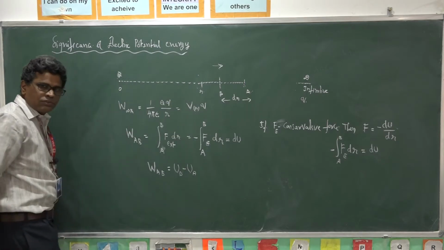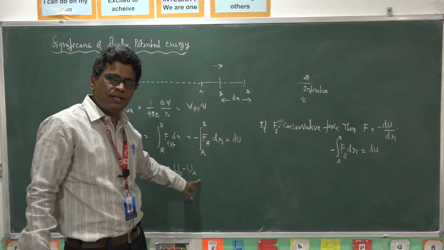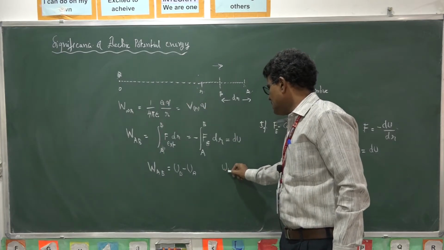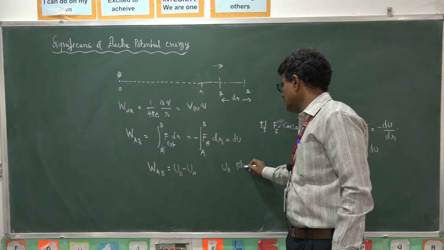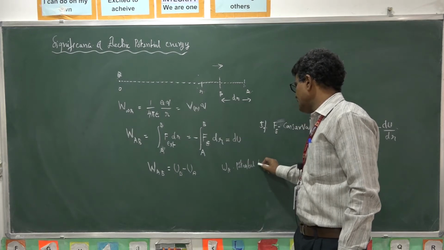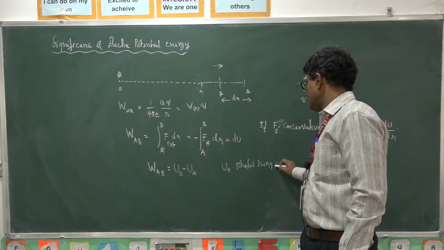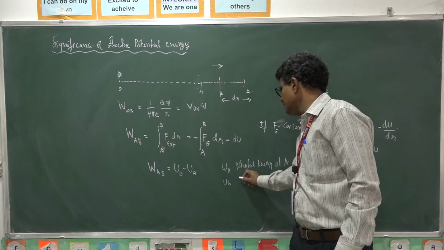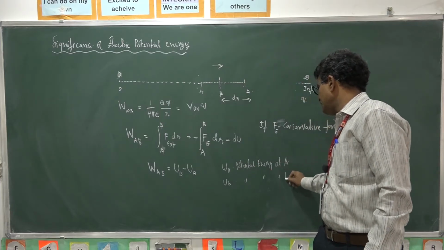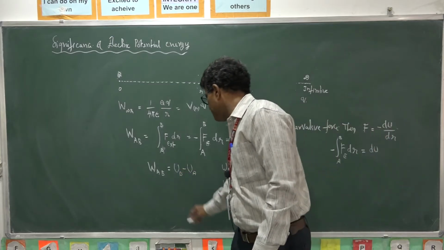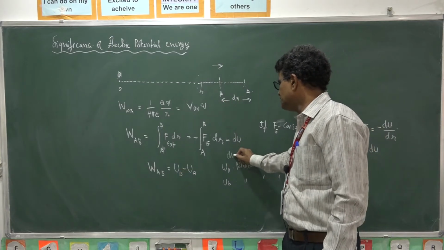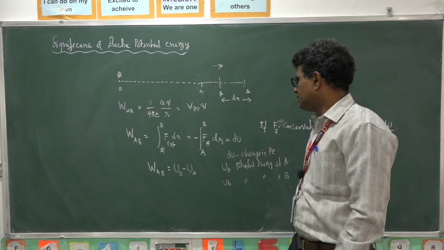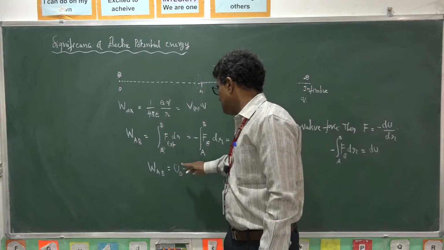UB is the potential energy at B, and UA is the potential energy at A. So du is the change in potential energy, that is final minus initial.